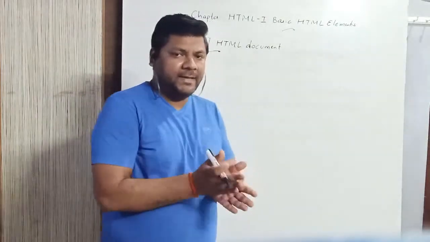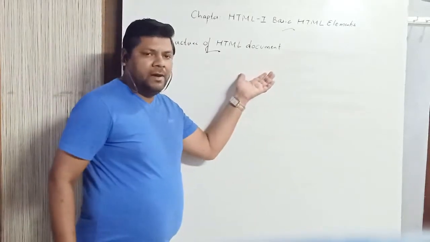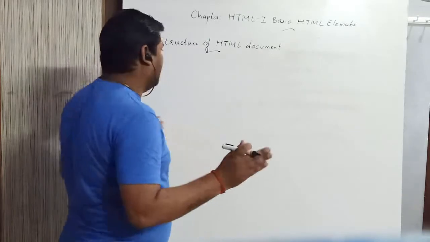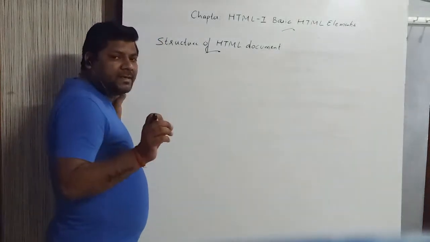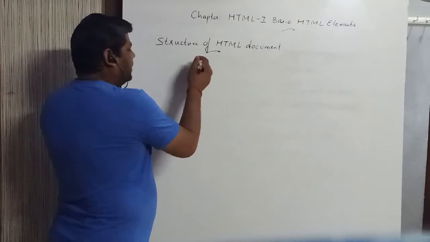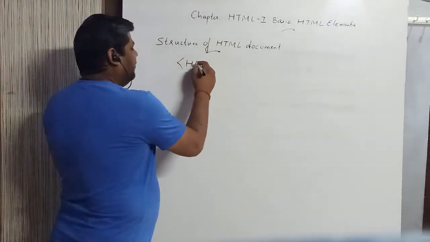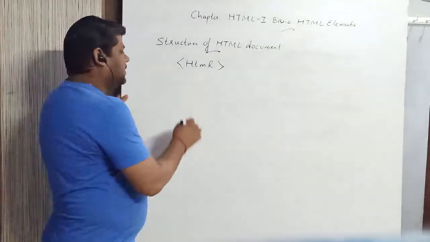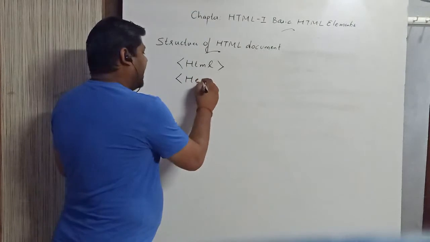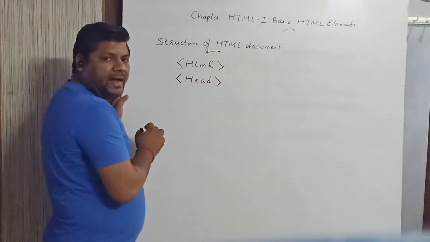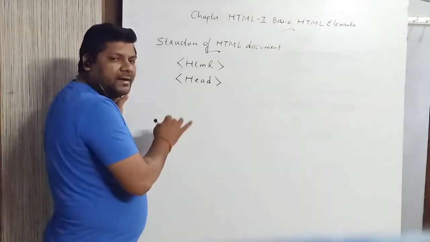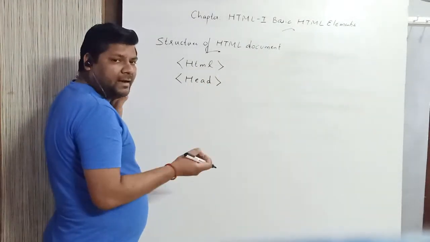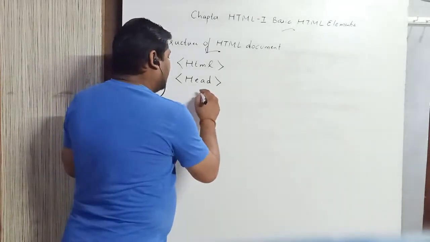So now let us move on with the next concept, that is the structure of an HTML document. Now how can we define the structure of HTML? For that we have to follow a general syntax, a general format. Okay, I'm going to write the syntax here. First of all, we have to start the document with the HTML tag. After that, we can use the head tag. It is optional to use a head tag, but if we use the head tag, it is a good practice. I will tell you what is the use of the head tag. Now, if you are using the head tag, there is another tag called the title tag.